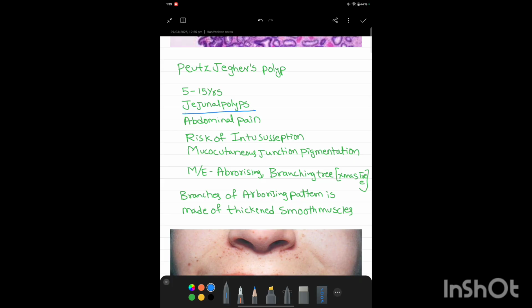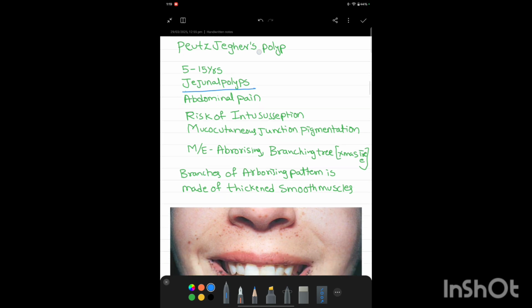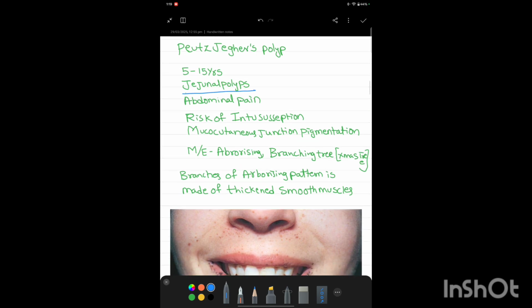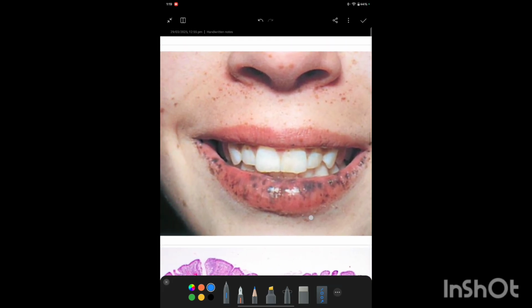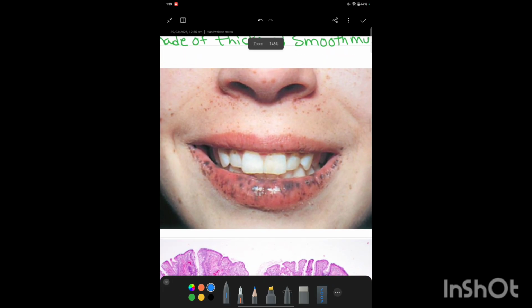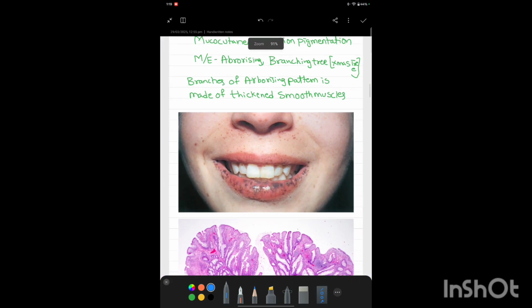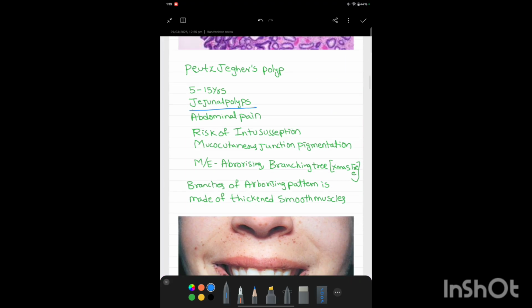Along with the jejunal polyps, Peutz-Jeghers is a syndrome, so it has other features as well. The person will show mucocutaneous pigmentation. Here you can see the lips are darkly pigmented in Peutz-Jeghers syndrome. So mucocutaneous junction pigmentation and jejunal polyps.